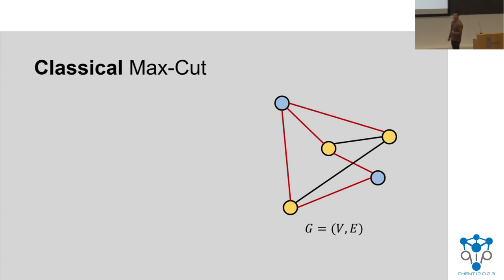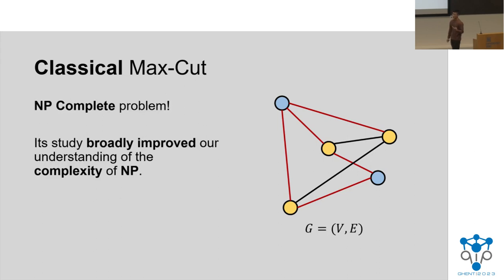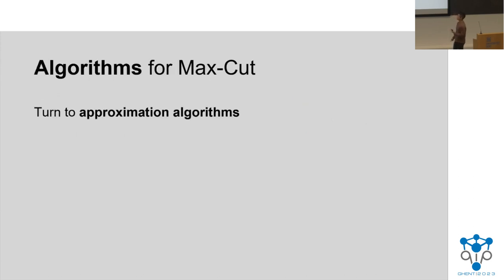Max cut is a quite interesting problem. It's NP-hard, and you could really view it as a quintessential NP-hard problem, partly because its constraints are very simple. On each edge, you're just checking equality between the assignments for each of the vertices. And as a result, it's been really central in developing the theory of approximation algorithms for NP-complete problems, as well as studying hardness of approximation. So because it's NP-hard, we can't design exact polynomial time algorithms, so we often study approximation algorithms.